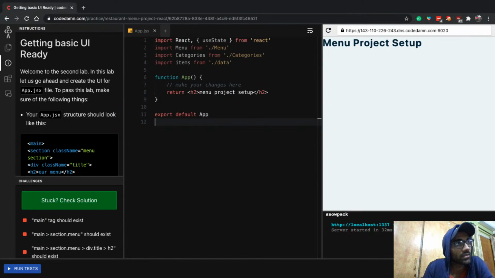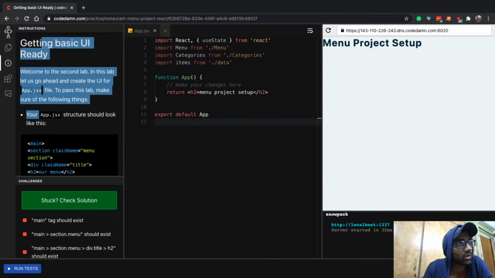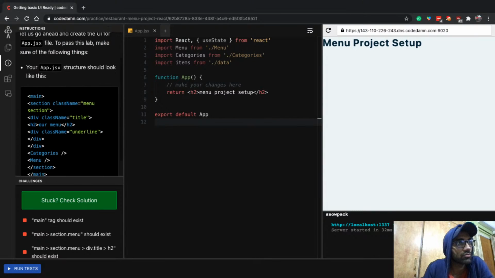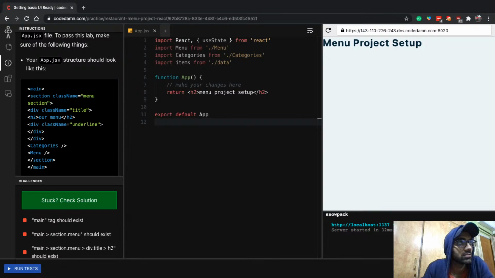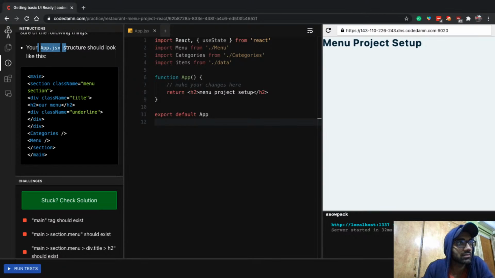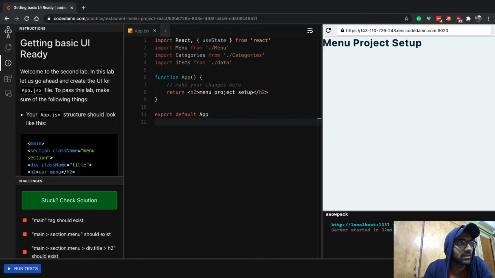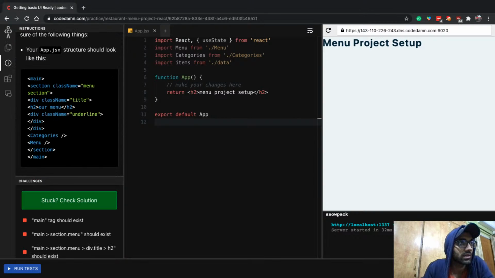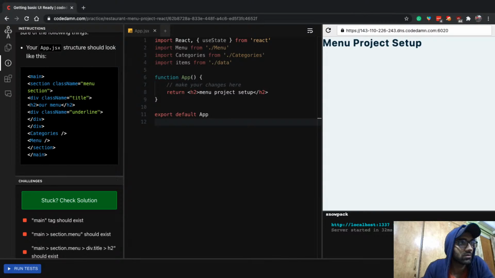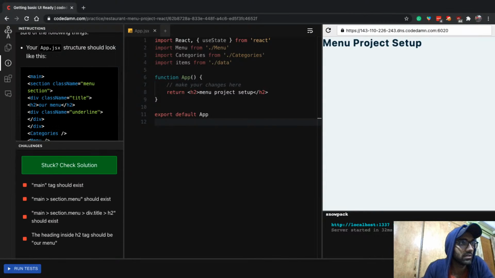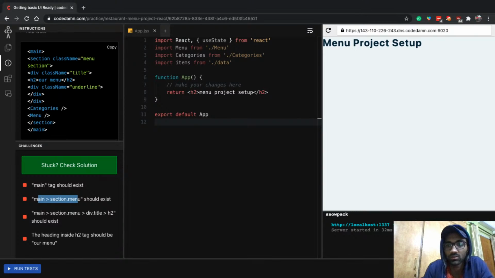So anyway, getting the basic UI ready. Welcome to the second lab. In this lab, we have to create a very basic UI. It just says that this file, app.jsx out of so many files here, should contain a structure like this, right? And the challenge is, if we see, the main tag should exist, this should exist. Basically, we have to create a copy of this, right?